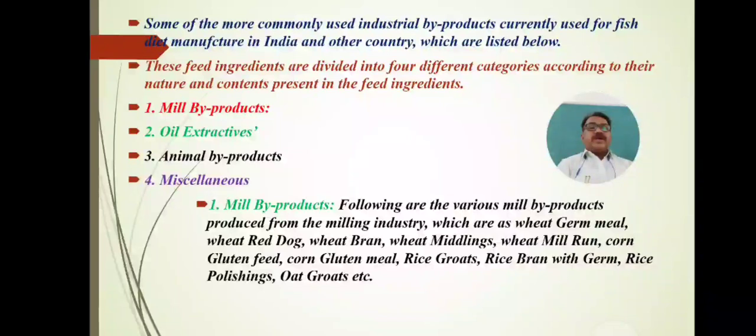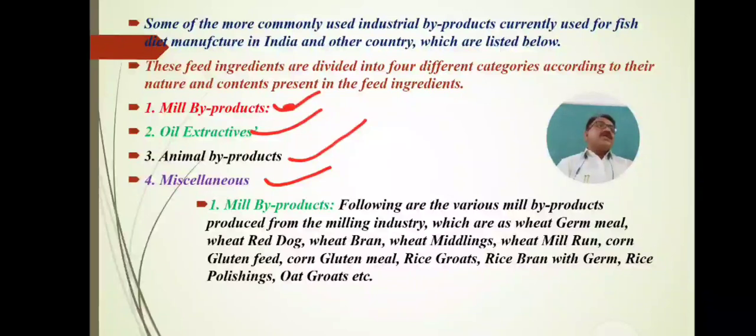These feed ingredients are divided into 4 different categories according to their nature and content present in the feed ingredient. Number 1, meal byproduct. Number 2, oil extractive. Third, animal byproduct. And 4, miscellaneous.